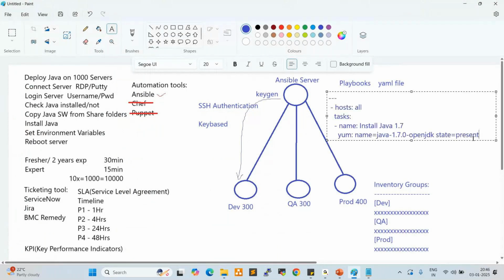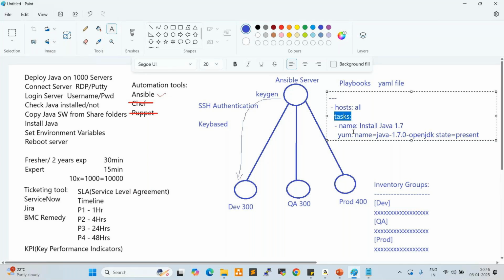Yeah, this is the script. Here, three hyphens indicate the starting of the playbook. Three dots indicate the ending of the playbook, right? Here, after the three hyphens, hosts: on which host you want to deploy the Java. Tasks: which task you are going to perform.